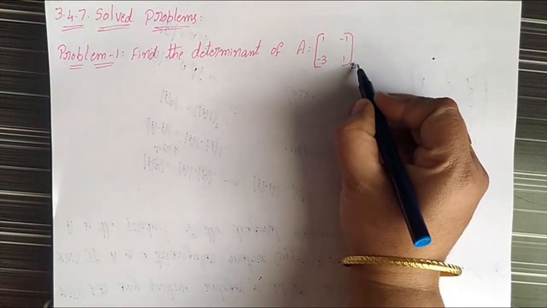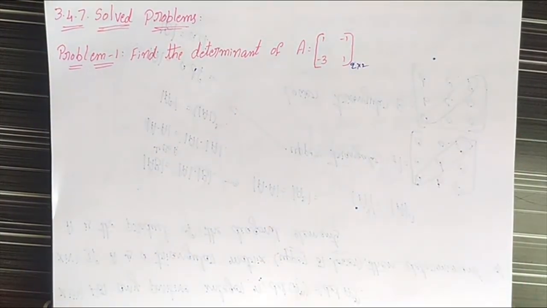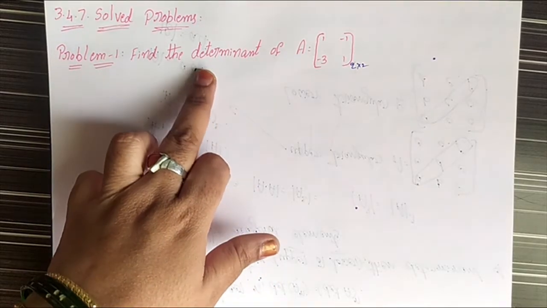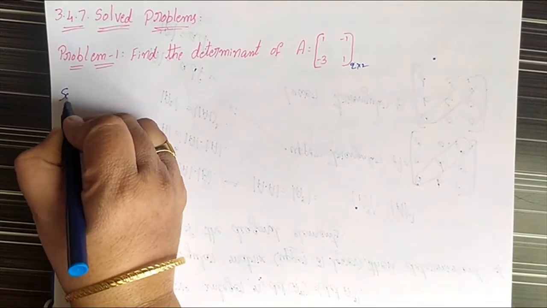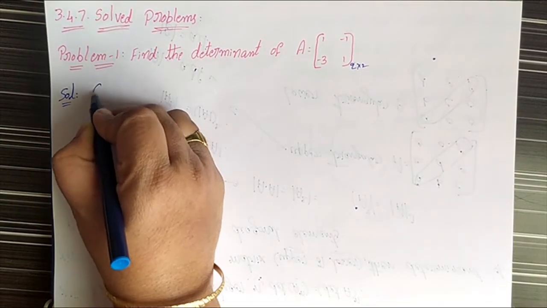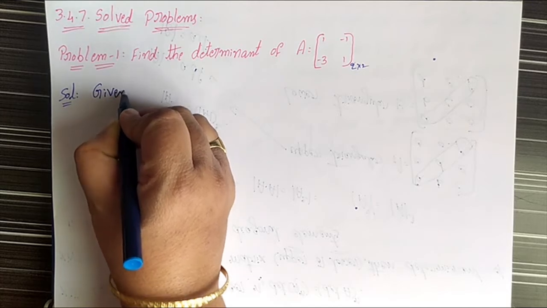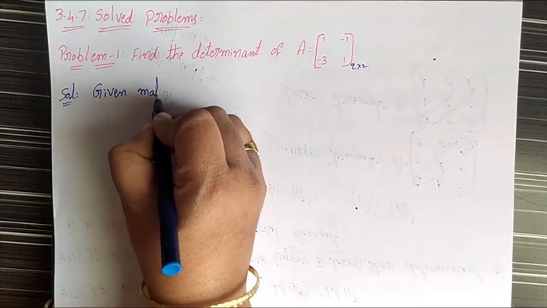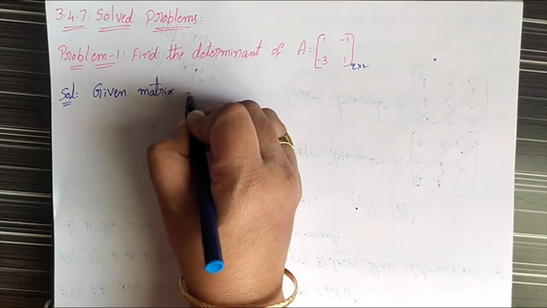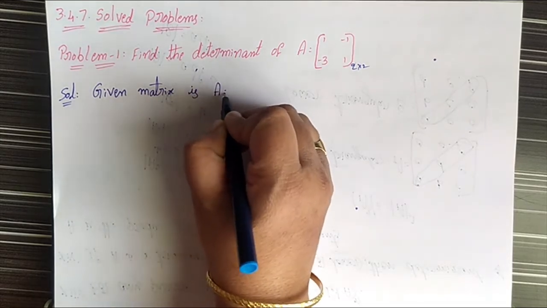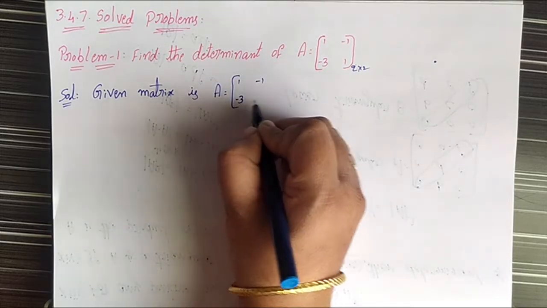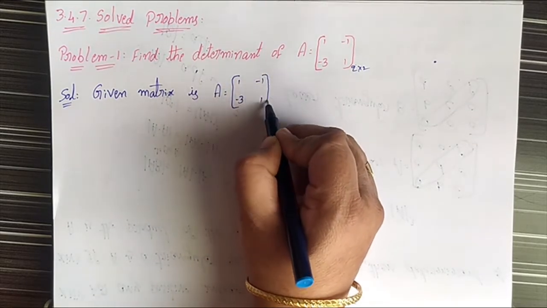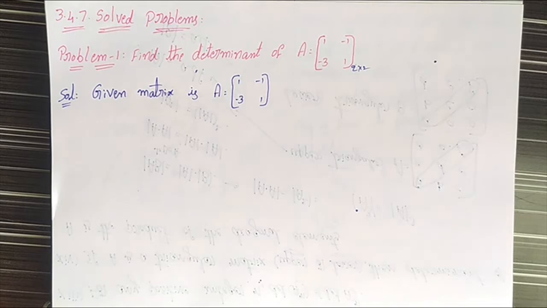Here we are given a 2 by 2 matrix. Then we have to find the determinant of that matrix. For the solution, first write down the given matrix. The given matrix is A equal to [1 -1; -3 1]. This is the given matrix.